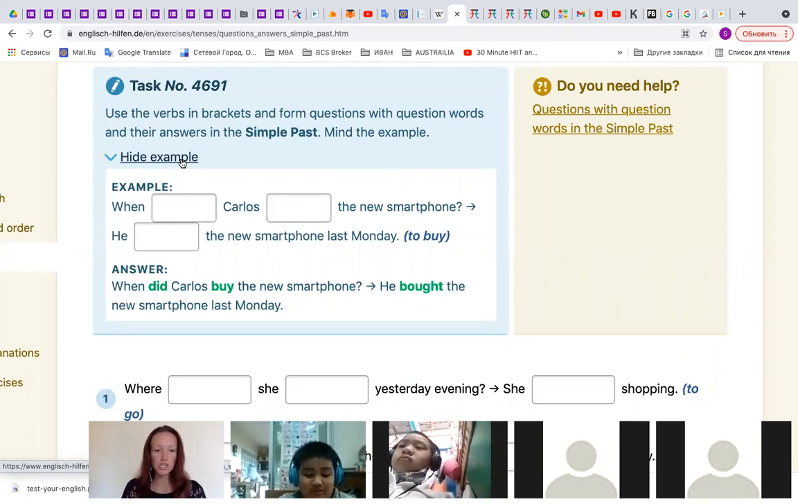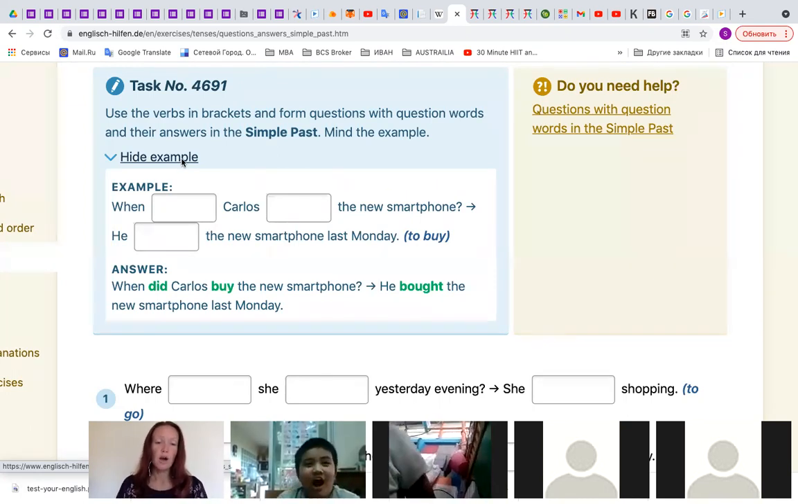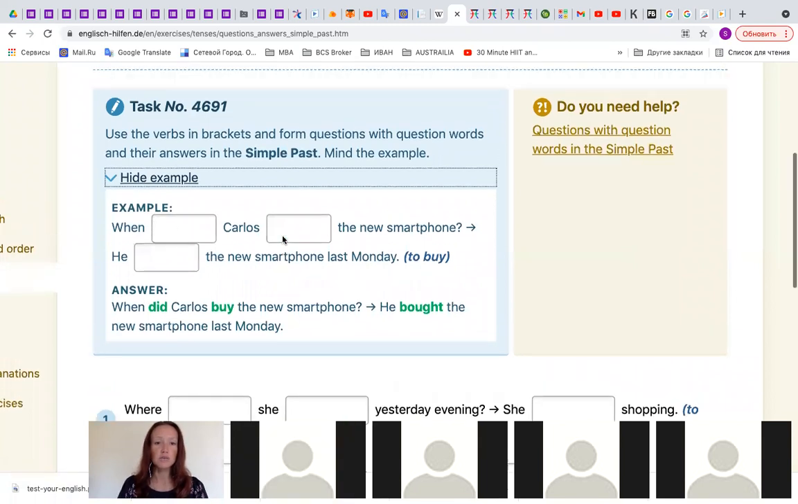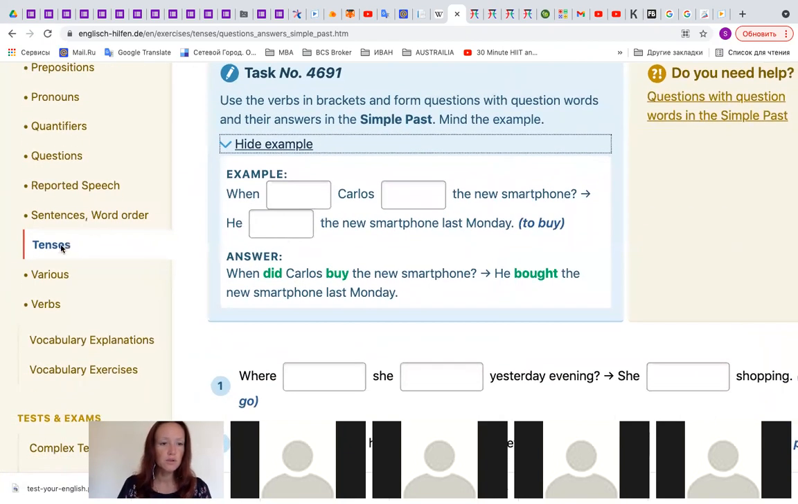To make a question in simple past, we have to use the auxiliary verb do, does, is, are, right? So auxiliary verbs do, does, is, or are. It depends on the question. Okay, for example, but here, sorry, that one is simple past. I wanted to make a simple present for you.